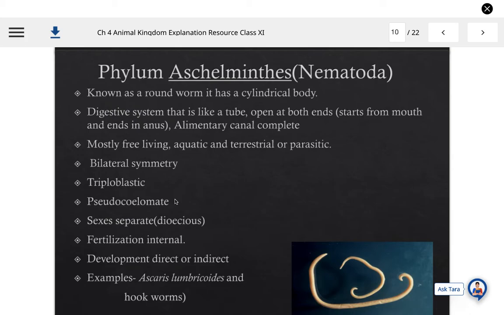And sexes separate, due to which one more term is also used, that is dioecious, means two different individuals show or indicates two different sexes in them. Fertilization internal, development direct or maybe indirect in some of the cases. Examples are Ascaris lumbricoides and hookworms.